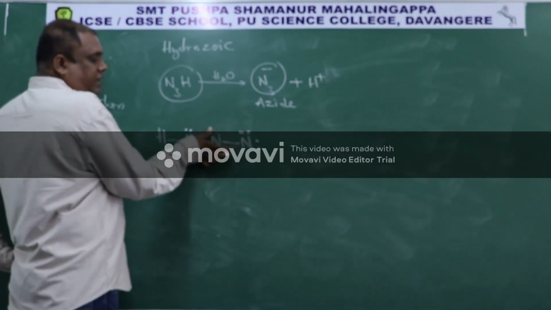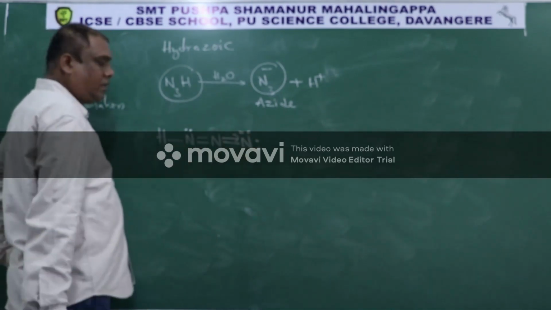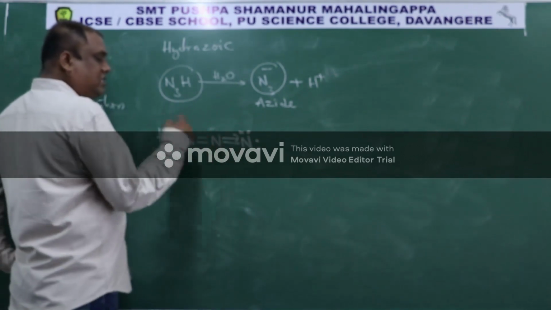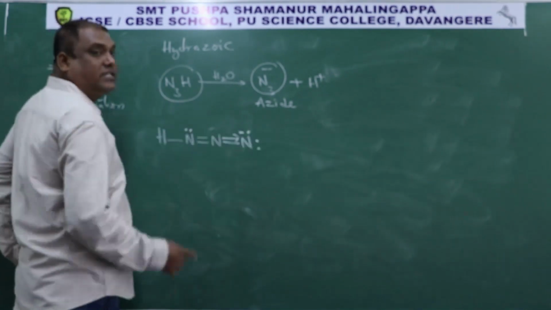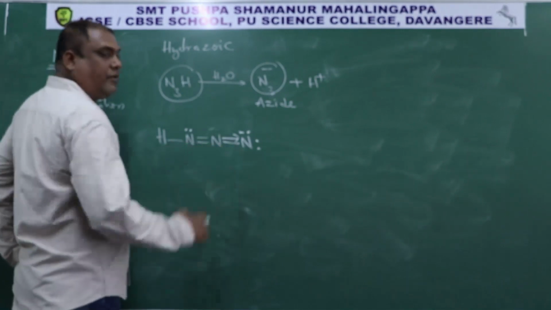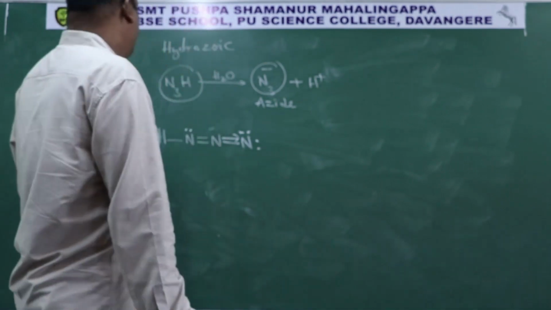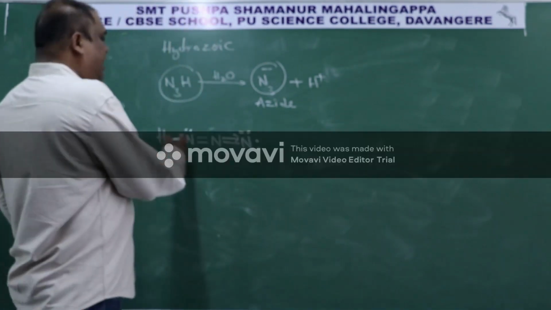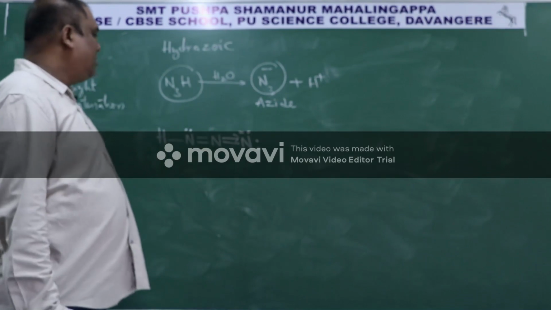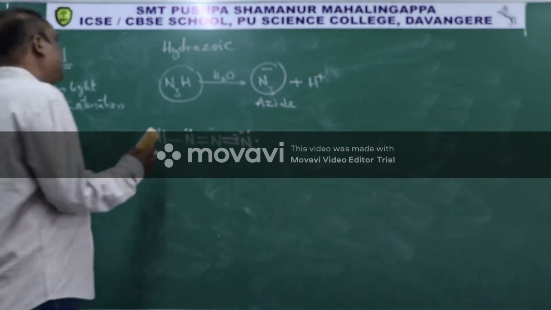Therefore this lone pair forms a dative bond with this. Now this has an octet, and this also has an octet. This is the hydrazoic acid structure. So this is also called self-linkage of identical nitrogen atoms. So nitrogen shows catenation to some extent.